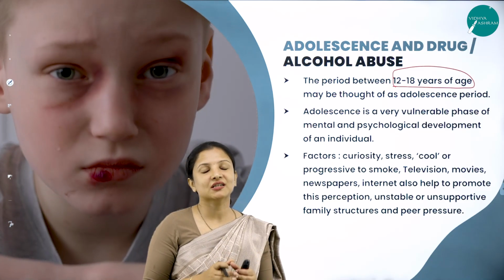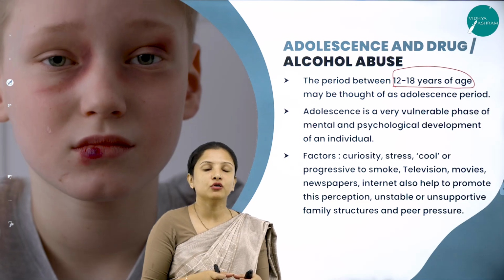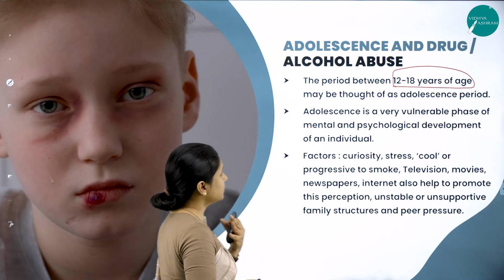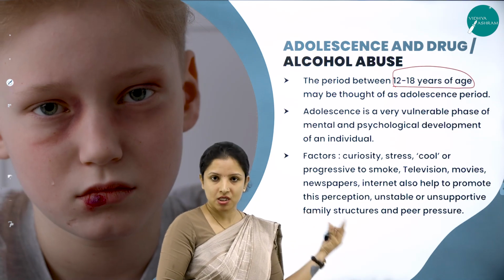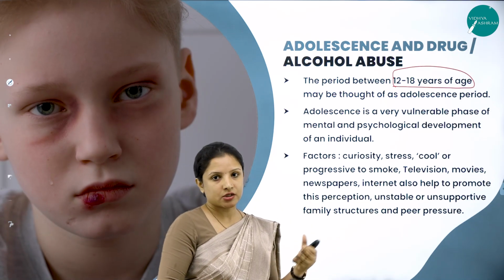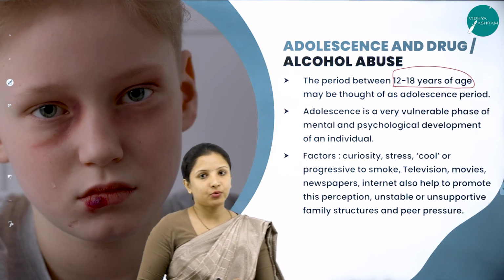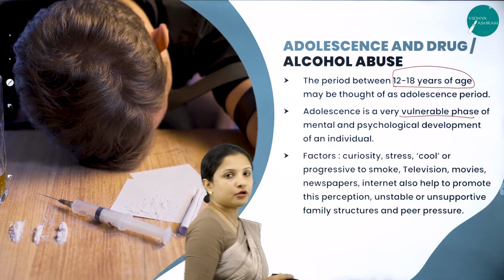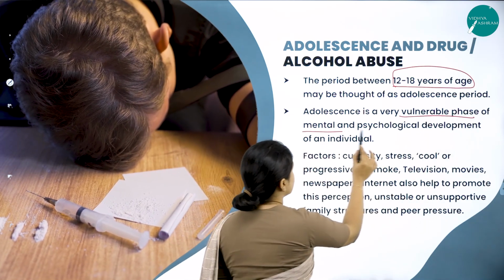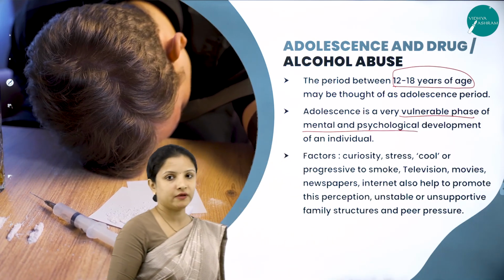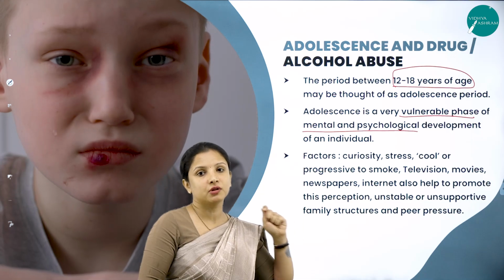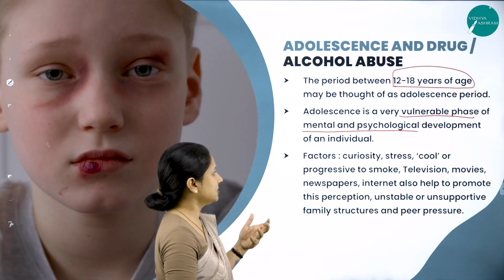Adolescence is almost a confusion stage wherein a lot of curiosity and experimentation happens. So usually it is during this period that people get addicted to drugs. Adolescence is a very vulnerable phase wherein a lot of mental and psychological development of an individual takes place. It is an age where people are curious to learn new things. So that is the reason.